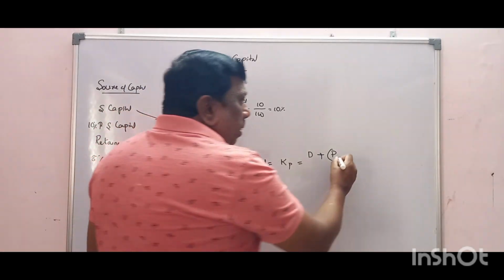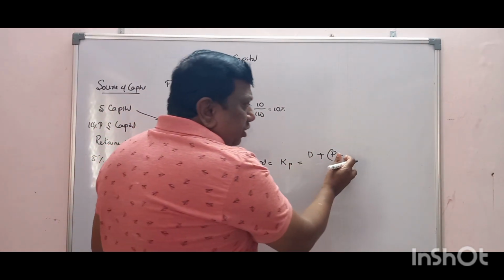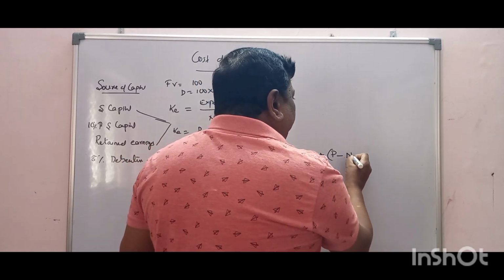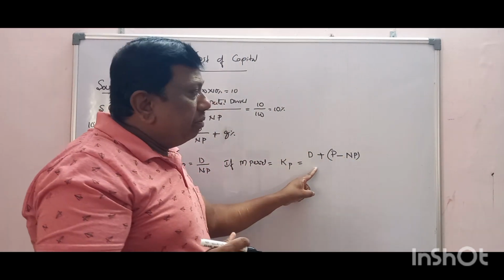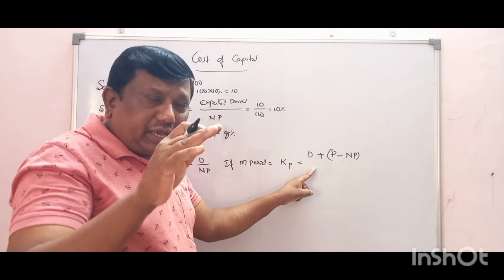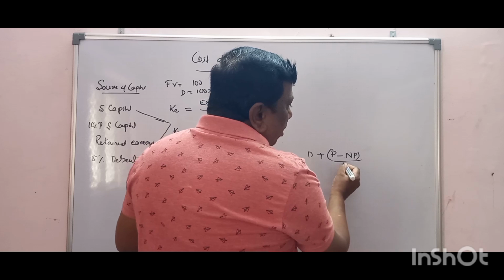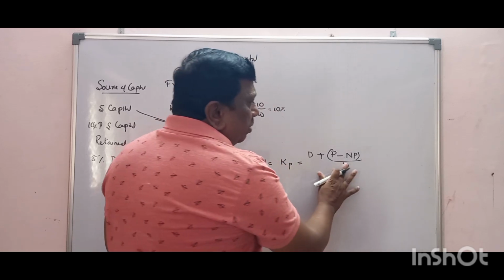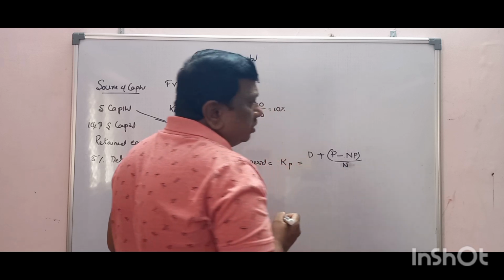This is after maturity. NP is the issue price, net proceeds when I am issuing. See, dividend we are giving every year, so it should be divided by the number of years. If it is 10, I am writing 10. So N is the number of years.